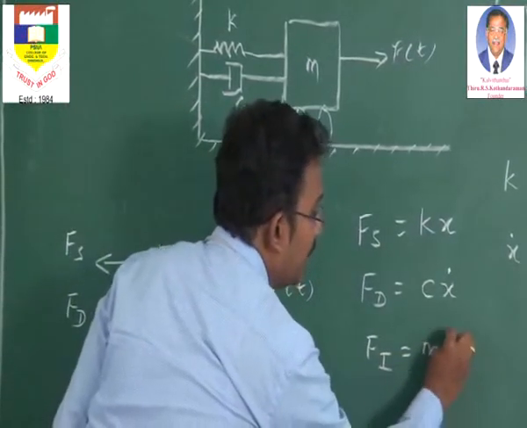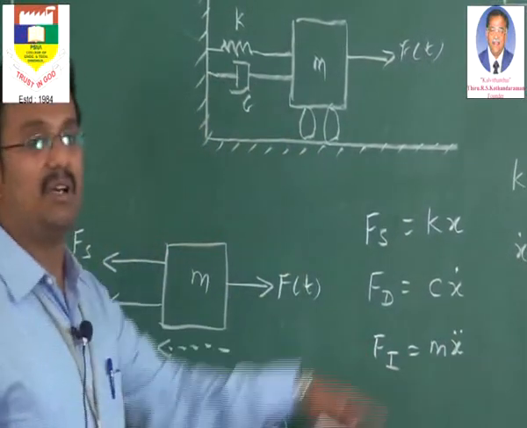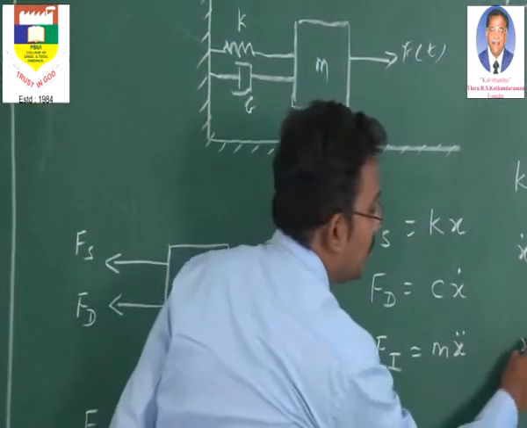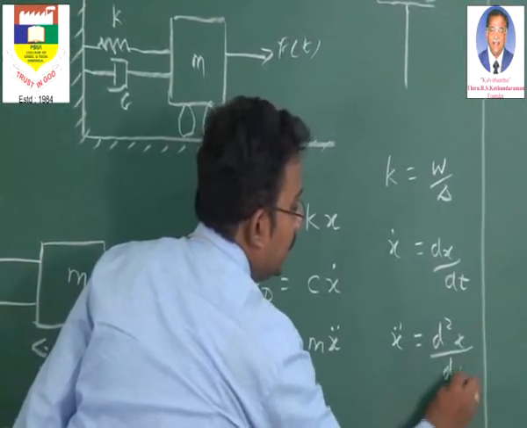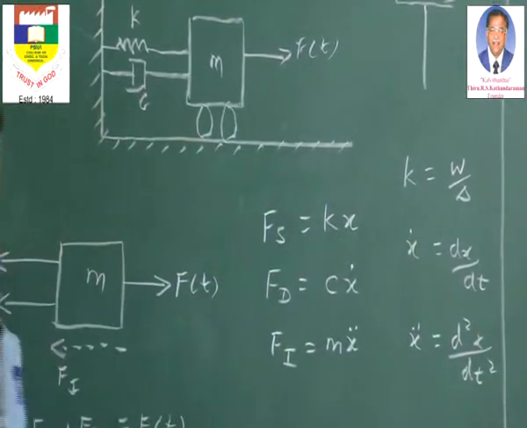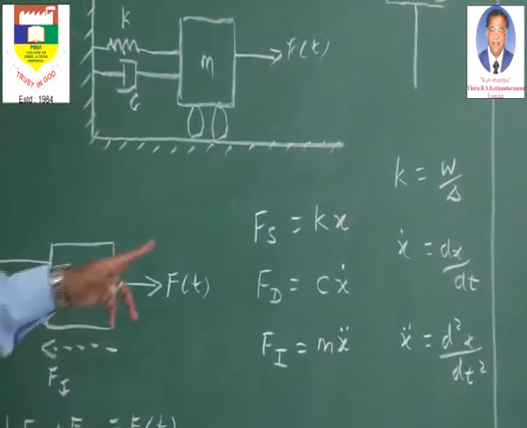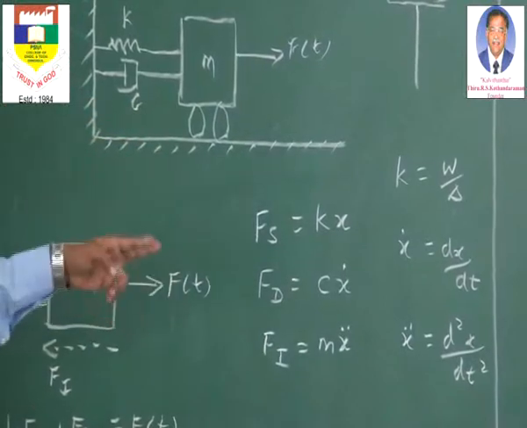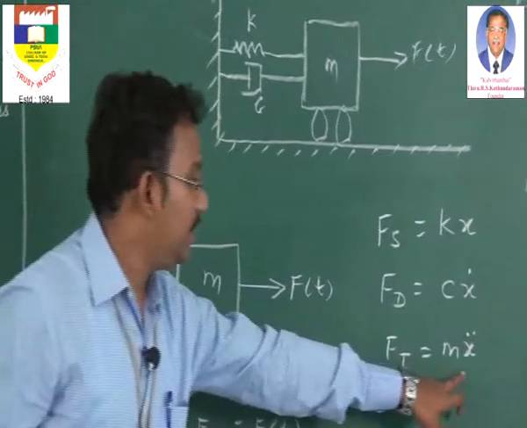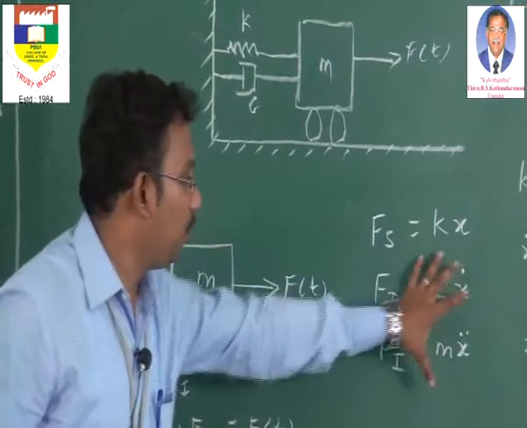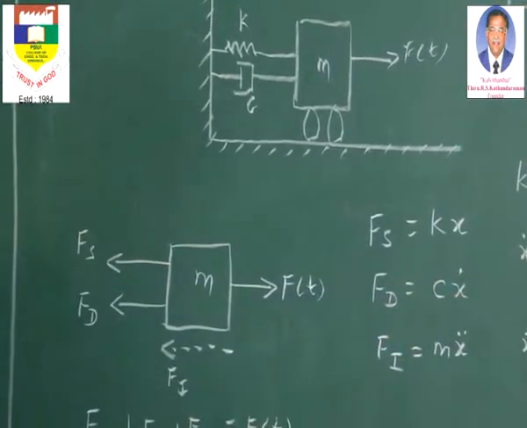It is nothing but x double dot. What is this x double dot? It is the second order derivative, x double dot is d squared x by dt squared, that is the rate of change of velocity. Rate of change of displacement is velocity, rate of change of velocity is acceleration. Now we can see m x double dot. Now bringing all these things into the system, what can we write?